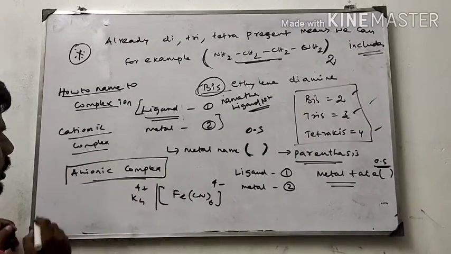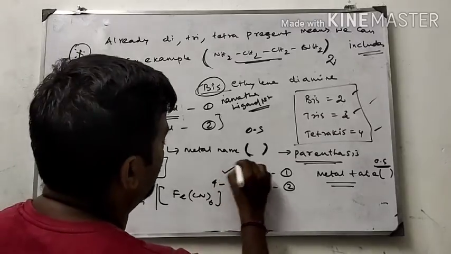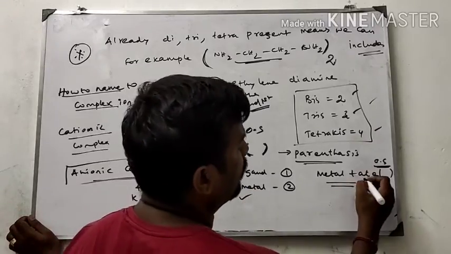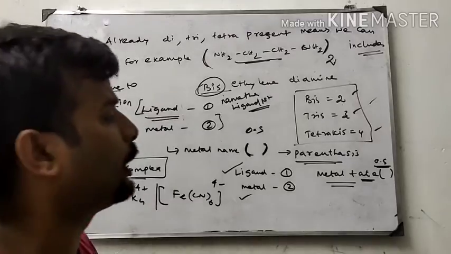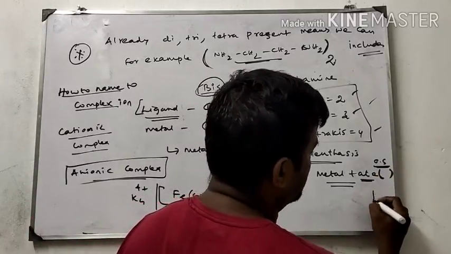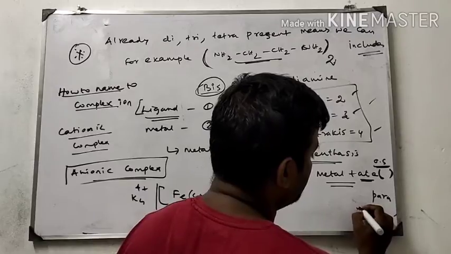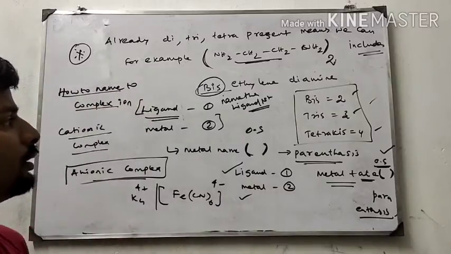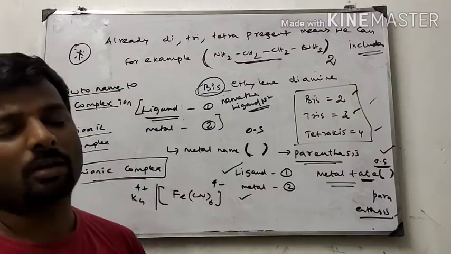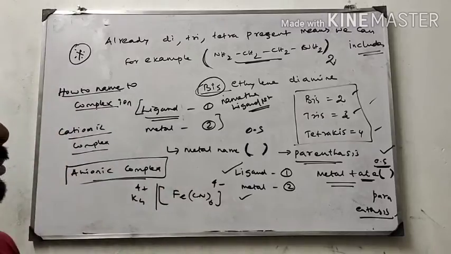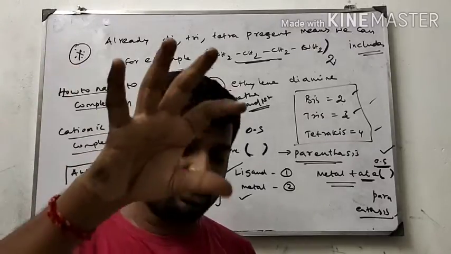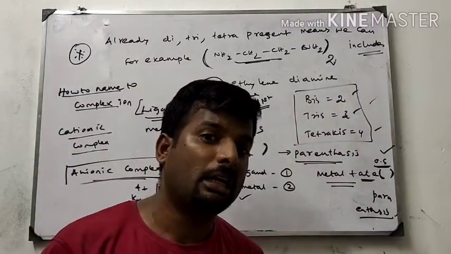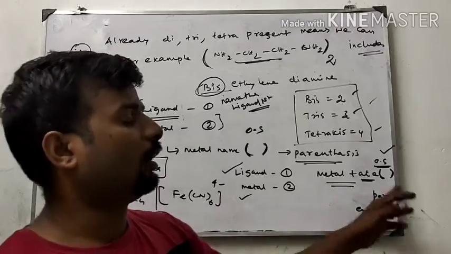In the case of an anionic complex, first you give the name for the ligand, same as before. Second, you give the name for the metal, but you have to include ATE: metal plus ATE. And you start the parenthesis with the oxidation state of the metal. These are the terms linked in the coordination complex. How to give the name of the metal? In the cationic species we write just the metal name itself. But in the anionic species you write the metal plus ATE plus the oxidation state.